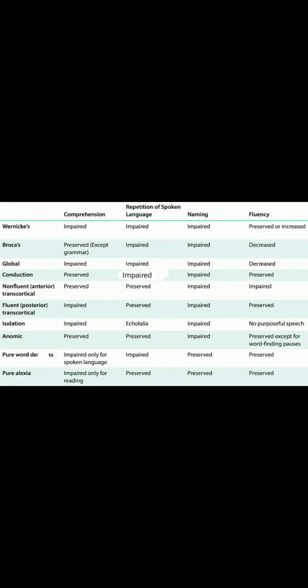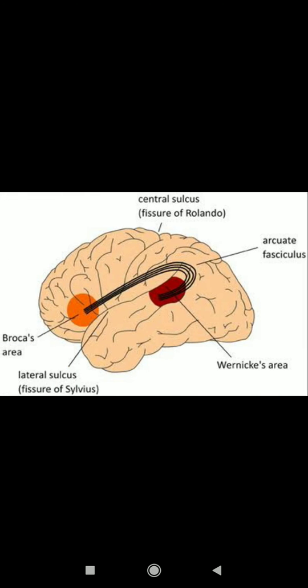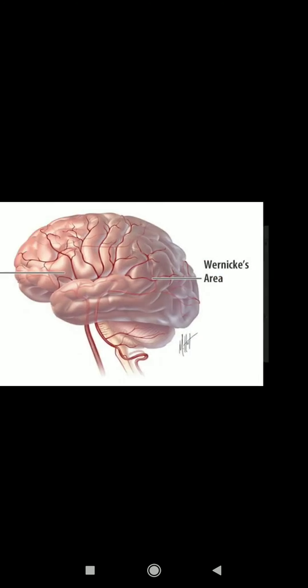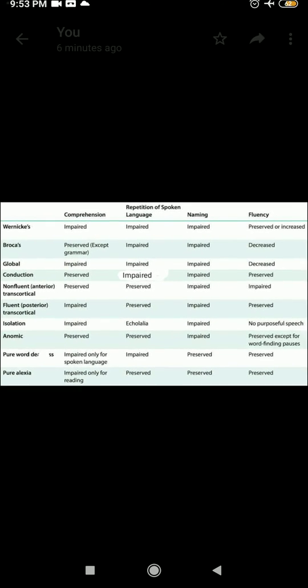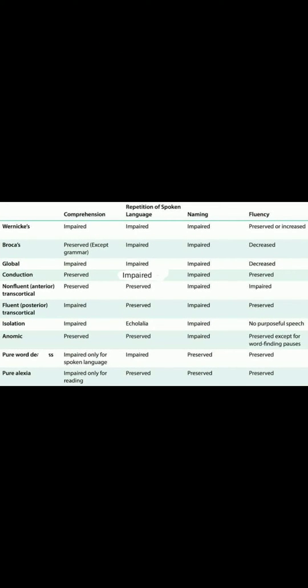The 4th aphasia is conduction aphasia. This is very nice to discuss because, in anatomy, there is a connection between Wernicke's and Broca's area called the arcuate fasciculus. These connecting fibers convey the information from Wernicke's to Broca's. If there is any damage in this bridge in between, the characters in between will get affected. Very simple. In CRNF, what is in between is repetition and naming. These 2 will get affected because Wernicke's and Broca's are fine. That's why the understanding, comprehension, and fluency will be fine.